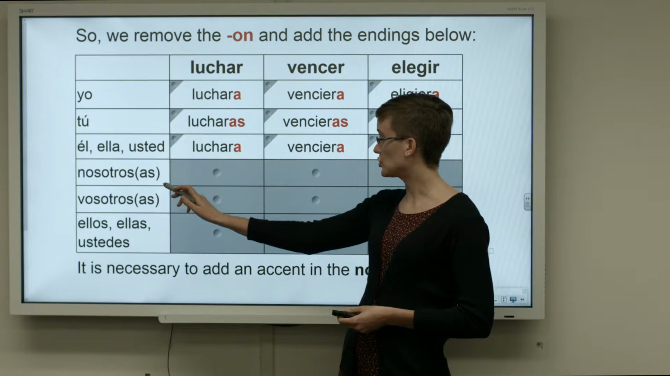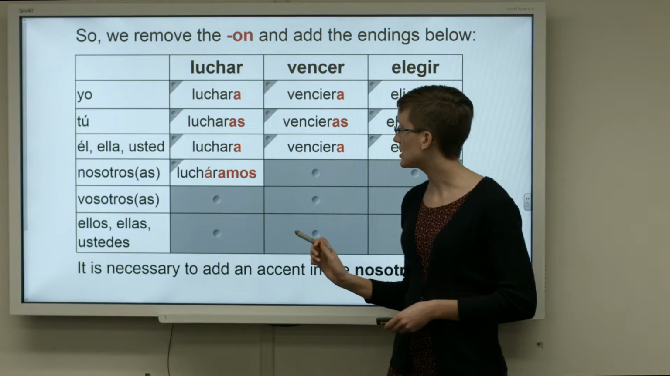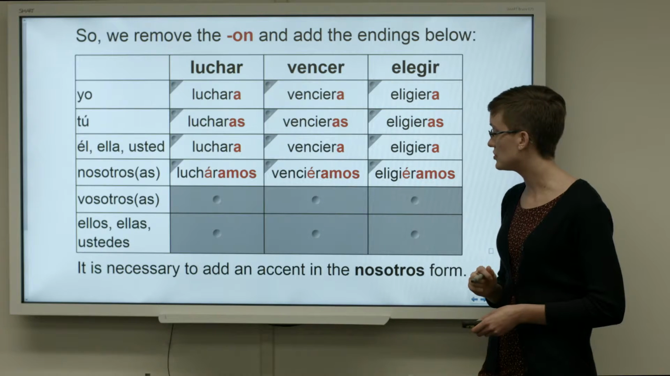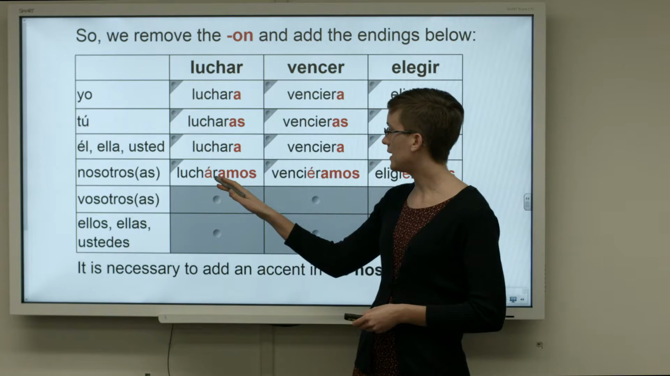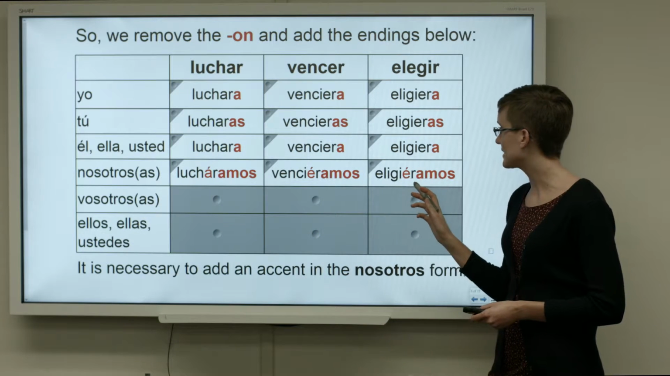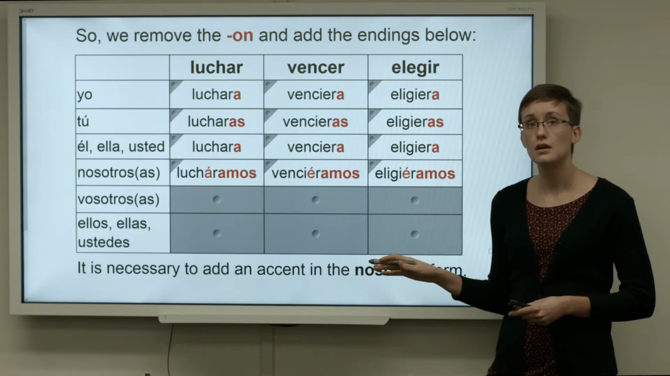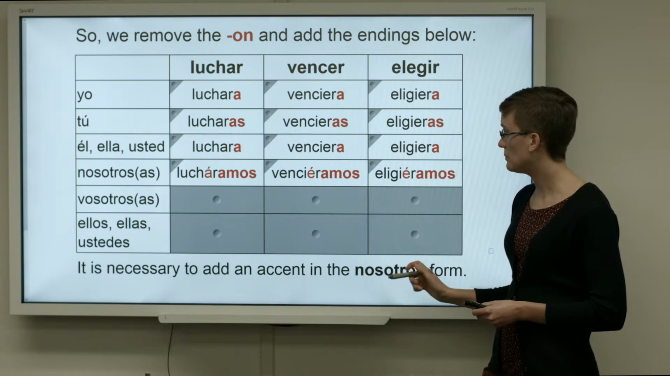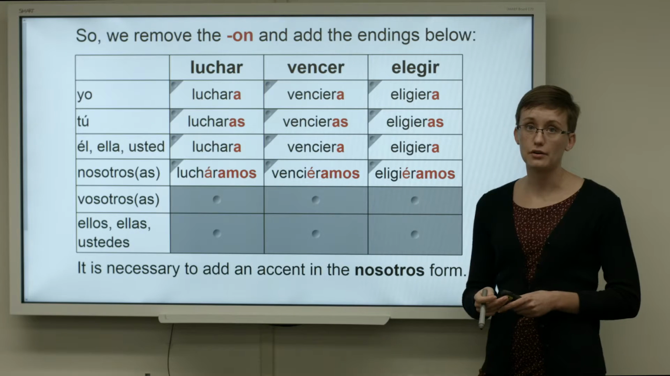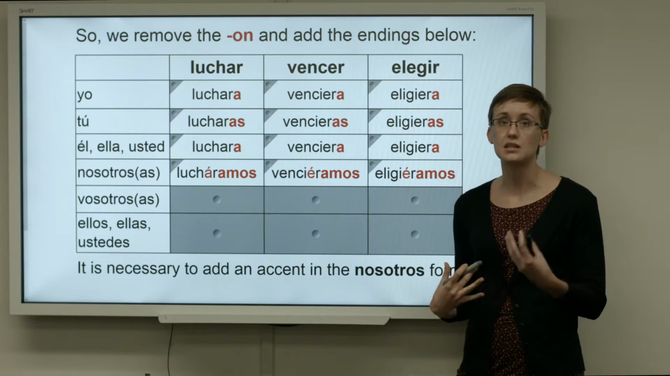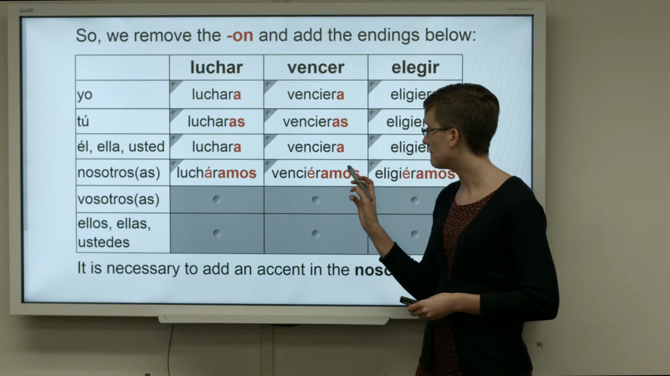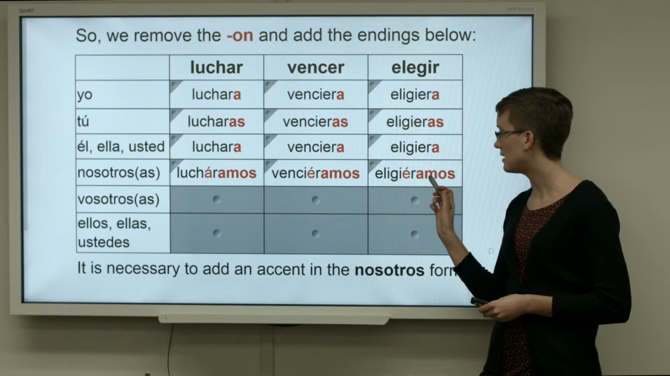Then we have nosotros, nosotras: lucháramos, venciéramos, and eligiéramos. You can see that I've highlighted the third to last syllable because it has an accent above it. So in the nosotros, nosotras form, we need to add that accent over the third to last syllable to make the pronunciation correct. So we have lucháramos, venciéramos, and eligiéramos.